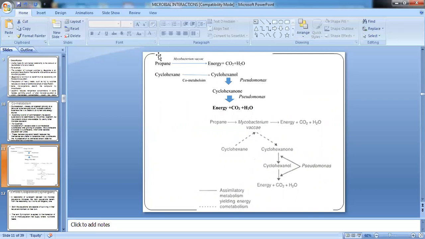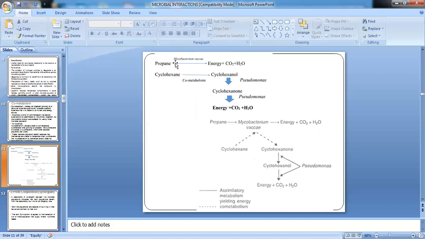Again, going back to explain this, propane is metabolized by Mycobacteria for its growth and metabolism. During oxidation of propane, Mycobacteria will also oxidize cyclohexane to cyclohexanol. Cyclohexanol can be utilized by Pseudomonas. It will be converted to cyclohexanone and will be further converted. So cyclohexanol is a substrate which can be utilized by Pseudomonas, but Pseudomonas cannot utilize cyclohexane.